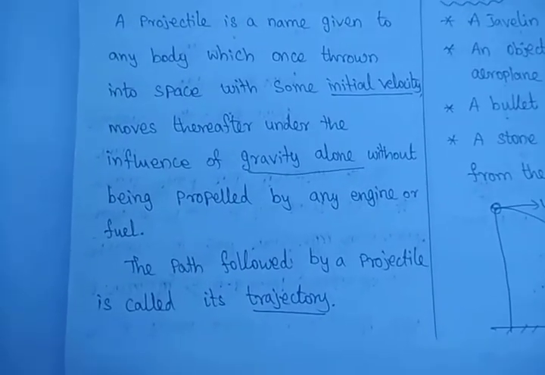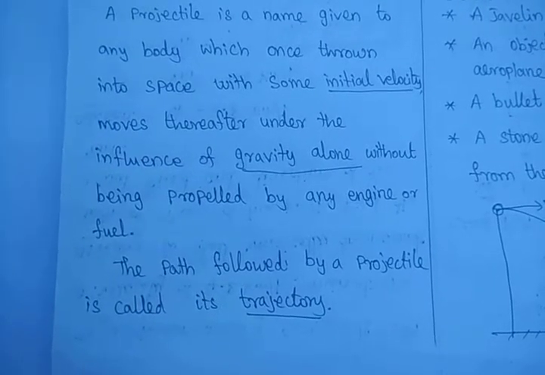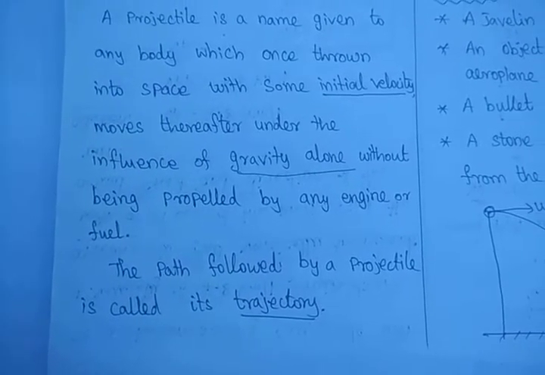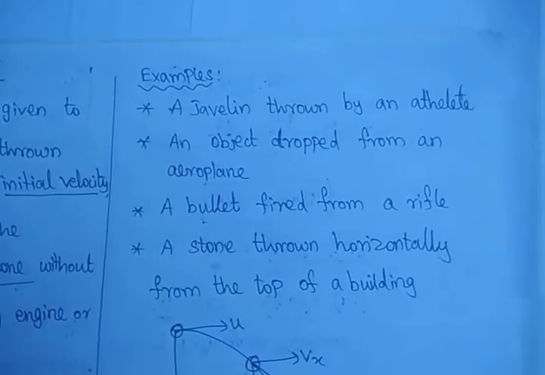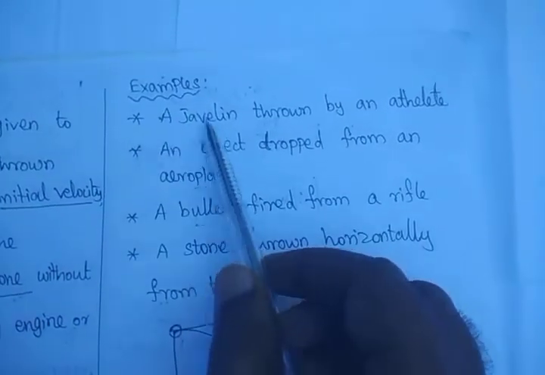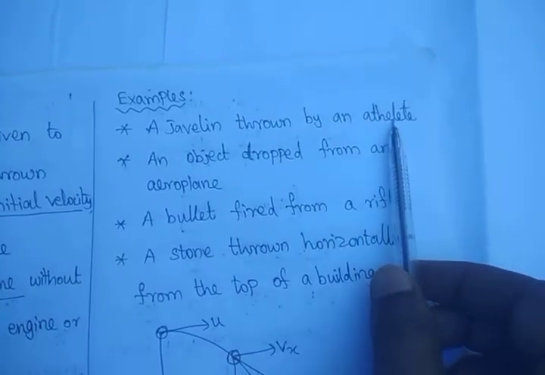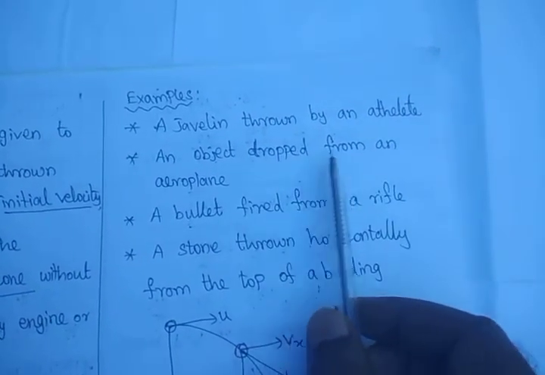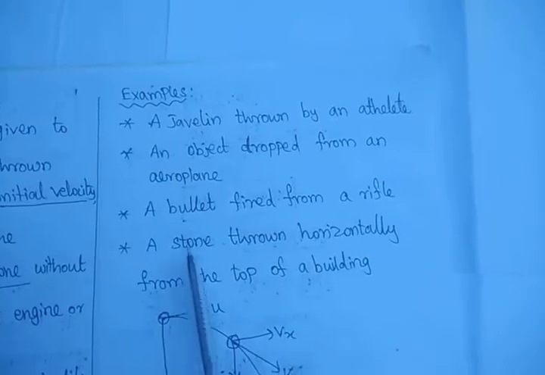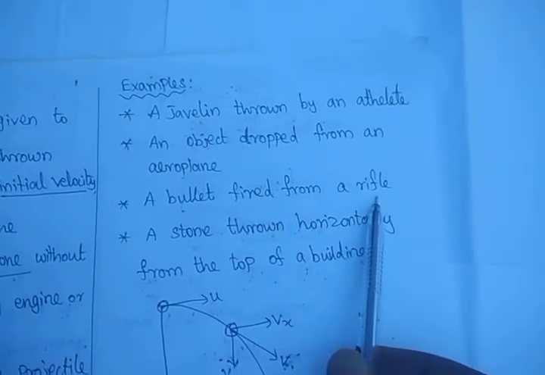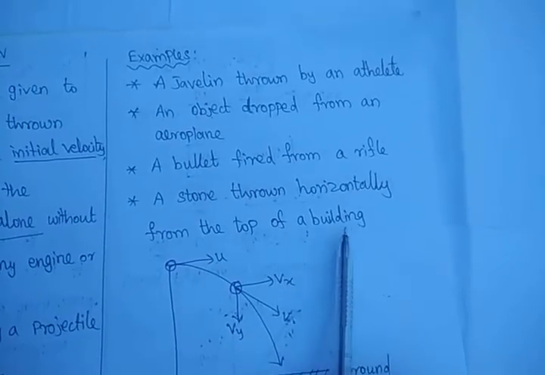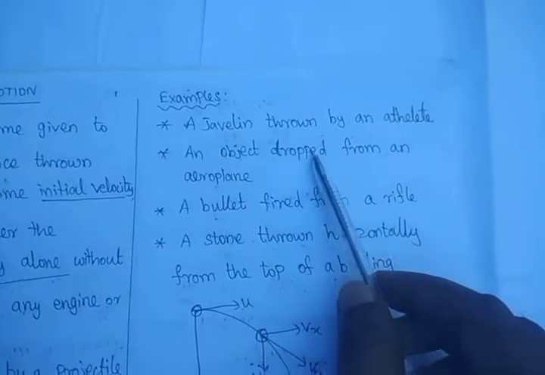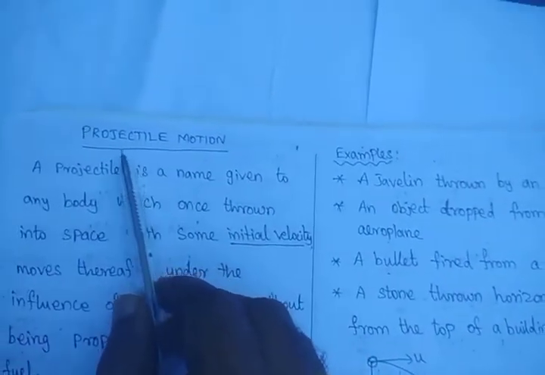Let us see that the path followed by the projectile is called a trajectory. That body is called a projectile. Some examples of projectiles are a javelin thrown by an athlete, an object dropped from an aeroplane, a bullet fired from a rifle, and a stone thrown horizontally from the top of a building. So these are some examples of projectile motion.